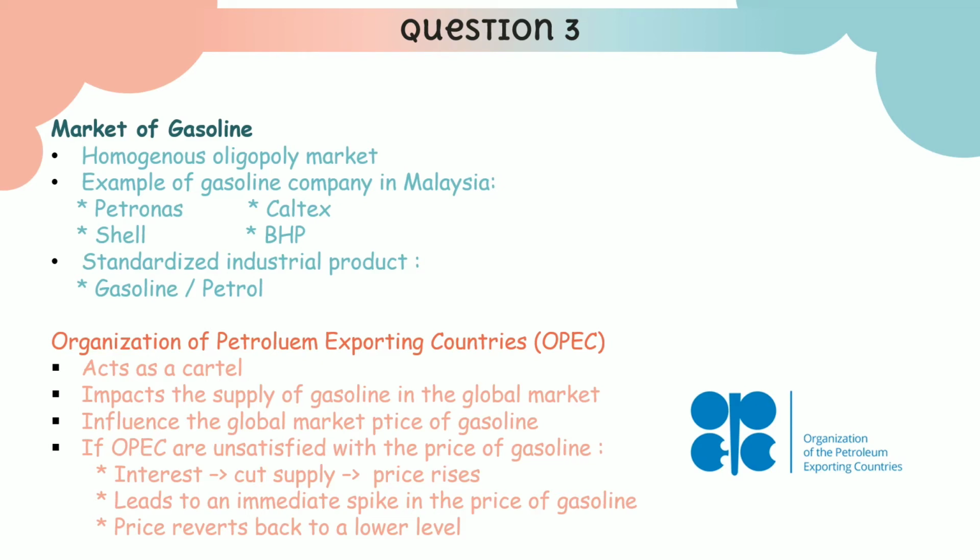Ideally, they want the price of oil to rise while they increase supply so that revenues also rise, but that is not market dynamic. A plunge by OPEC to cut supply causes an immediate spike in the price of gasoline. Over time, the price reverts back to a level usually lower when supply is not meaningfully cut. Last but not least, OPEC acts as a cartel, which is a formal agreement among firms in the gasoline market to set the price of gasoline and establish the outputs of individual firms.